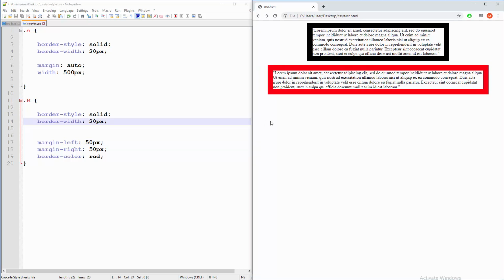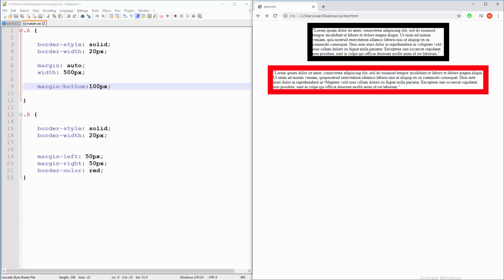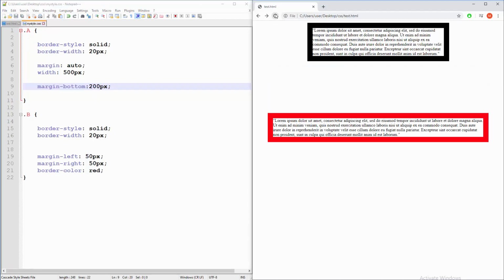So you can play around with this a little bit. Can you use additional vertical margins starting from the A paragraph? Sure, you can do this with margin bottom 100 pixels, and now you will push B totally down there. Well, at least for 100 pixels, of course. If you change this to 200 pixels, there you go.